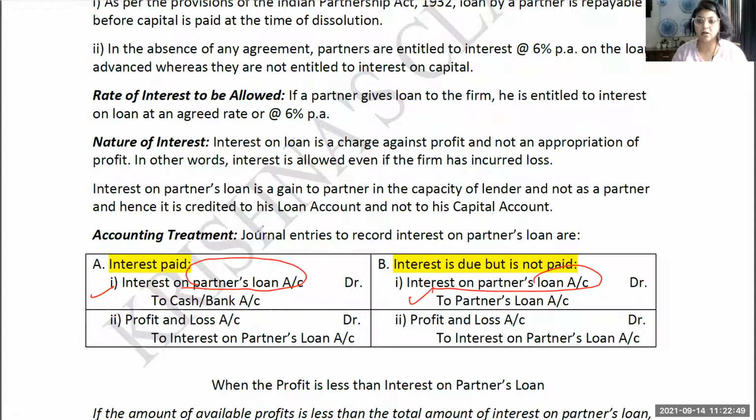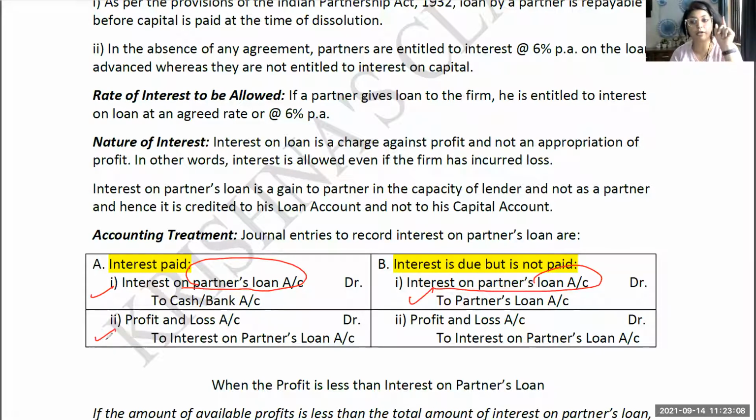All the expense accounts and all the income accounts, from class 11, need to be closed. And where do we close them? We close them in the profit and loss account, and some accounts are even closed in the profit and loss appropriation account. This is a charge against profit. That is why it is going to be closed in the profit and loss account. So see, this is called the closing entry.